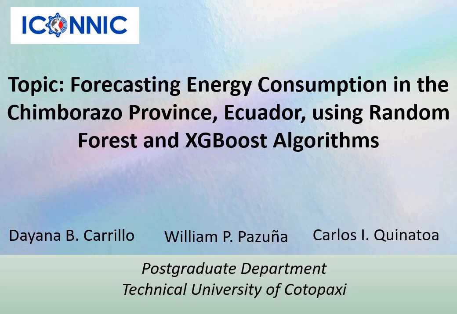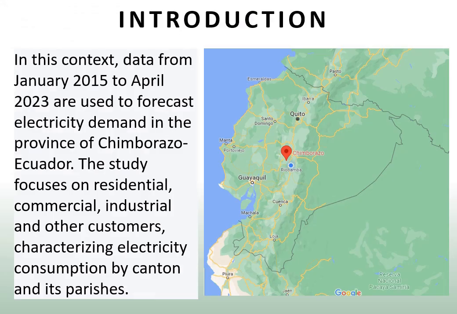Forecasting energy consumption in the Chimborazo province, Ecuador, using random forest and XGBoost algorithm. Introduction. This study focuses on forecasting electrical energy consumption in the province of Chimborazo, Ecuador. Data from January 2015 to April 2023 is used for the training and evaluation of machine learning techniques. The study focuses on residential, commercial, industrial, and other clients, characterizing electricity consumption by cantons and parishes.